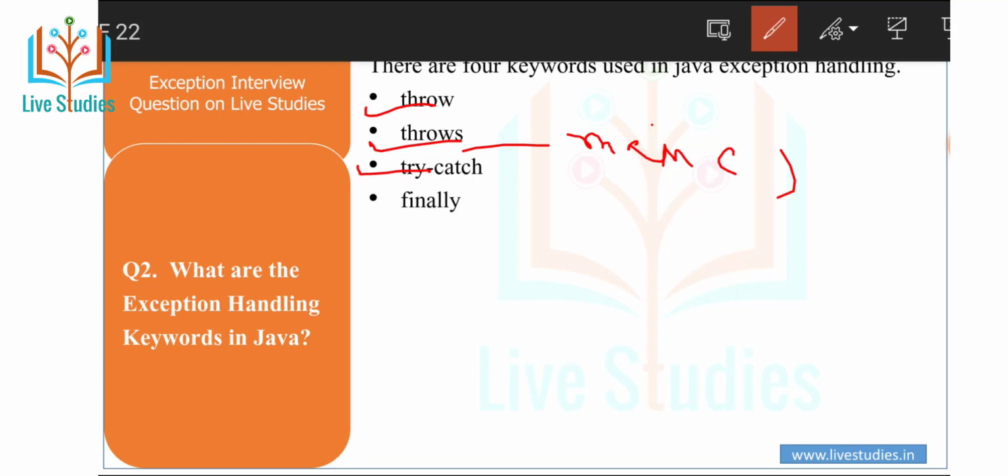A catch block requires a parameter that should be of type exception. The last point is finally. The finally block is optional and can be used only with a try catch block, which means without a try catch block we cannot use finally. Since an exception halts the process of execution, we might have some resources open that will not get closed. So we can use the finally block. The finally block gets executed always, whether an exception occurs or not.